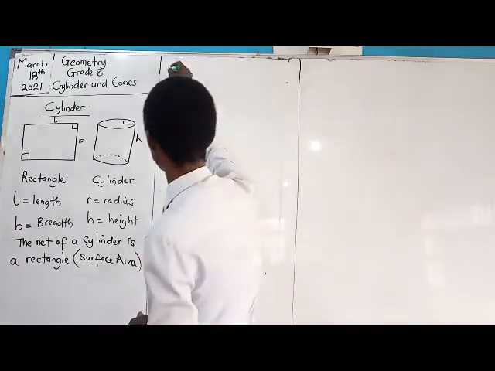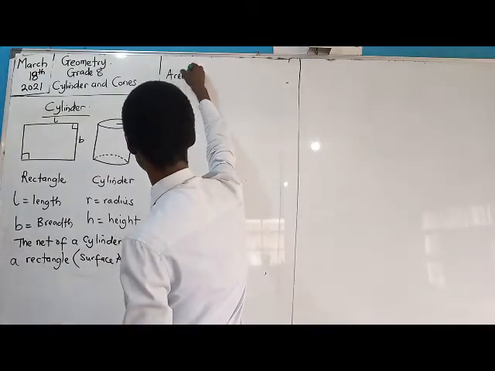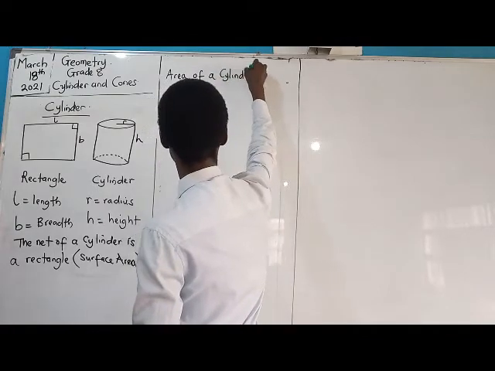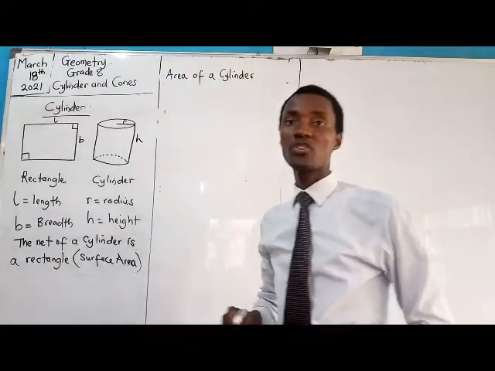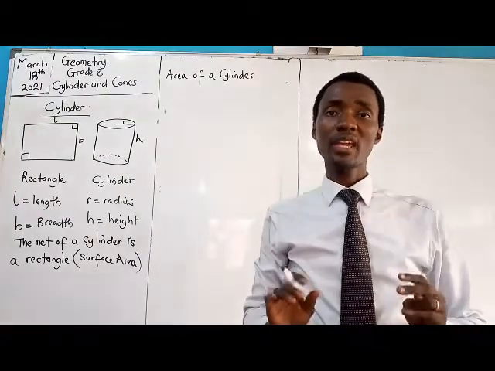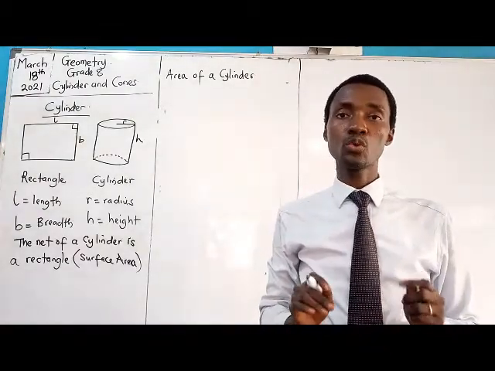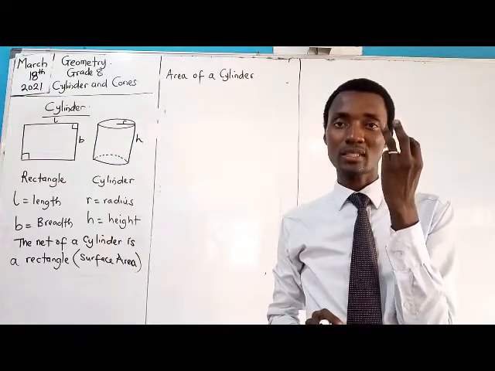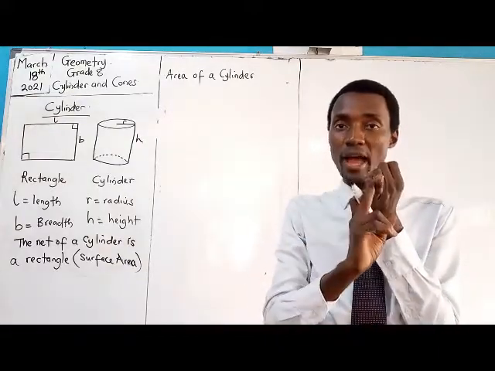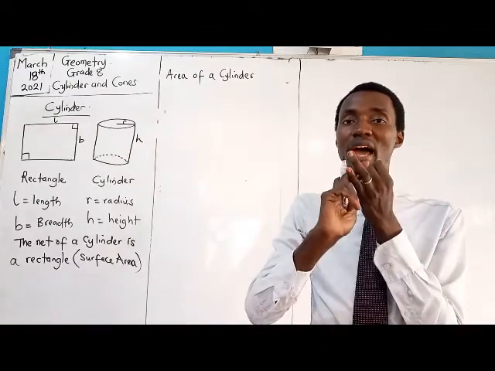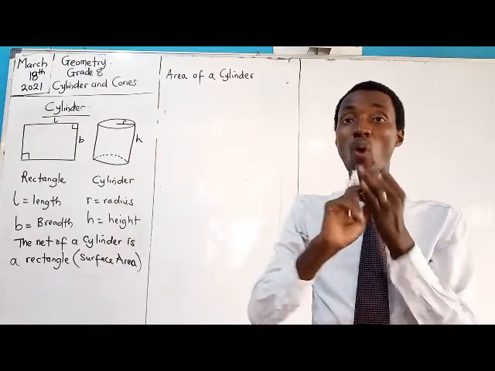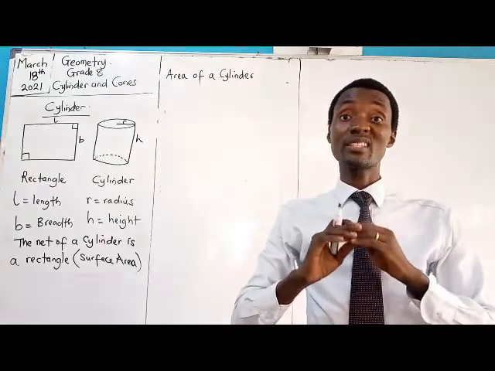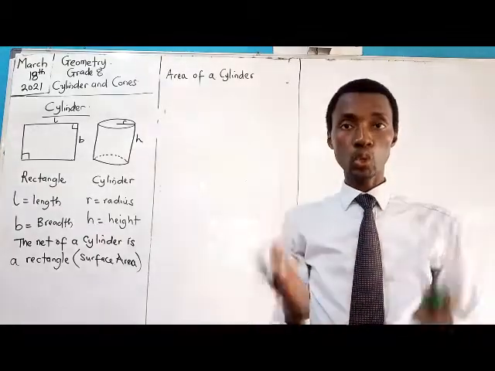So let's take this area of a cylinder. Now when we talk about the area of a cylinder, it's important to note that you have three different areas you can look at. You can look at the surface area, you can look at the area where one end is open, and you can look at the area where the cylinder is totally closed.